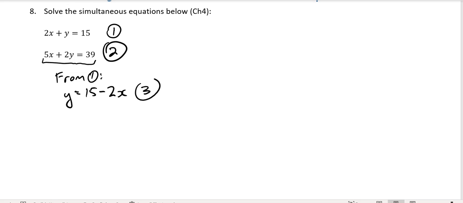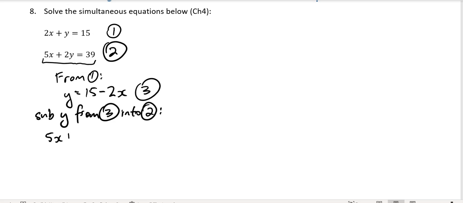Now I'm going to call that equation 3. What we're going to do is sub y from 3 into equation 2. It came from 1, so we've got to sub it into 2. To do that, we're going to rewrite equation 2. So 5x plus 2, and that y in the second equation is equal to the y in the third.